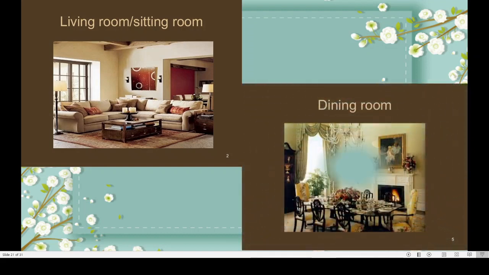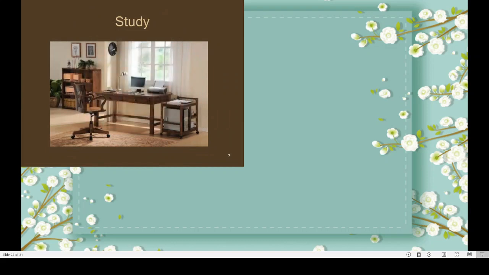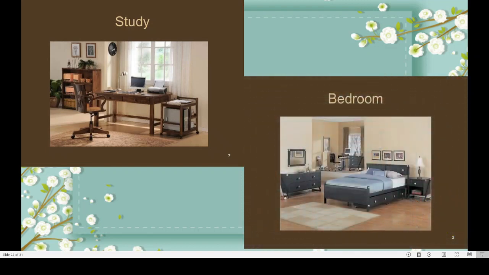Go through this picture. This is dining room where we have our food. Lunch, breakfast, dinner, etc. What it is called? Dining room. Okay. Next one is, see this. This is our study room where you sit and study. Correct? That is called as study room. Then this is bedroom where we sleep. Okay.